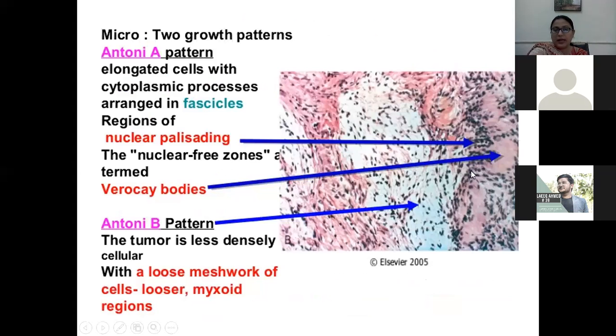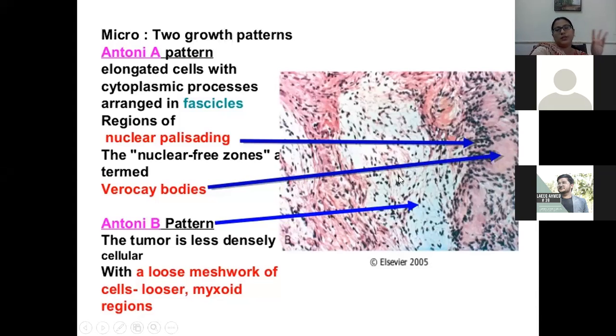In these, there is a central nuclear free zone, pink and neutral, surrounded by a palisading of the tumor cells, which we call the Verocay bodies. While in B pattern, the tumor is less densely cellular, with a loose myxoid meshwork of cells, a loose myxoid background.